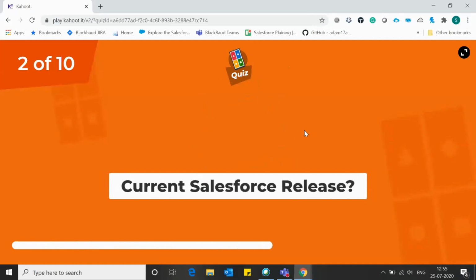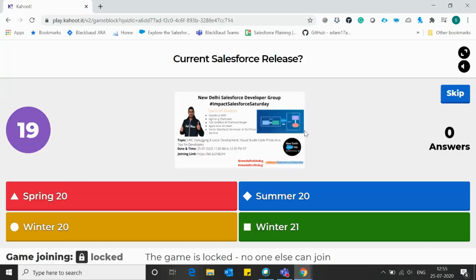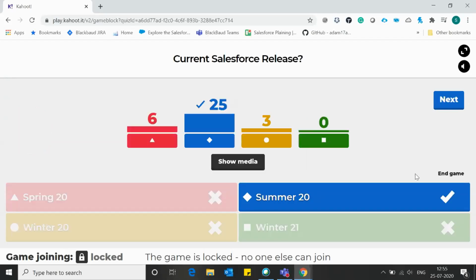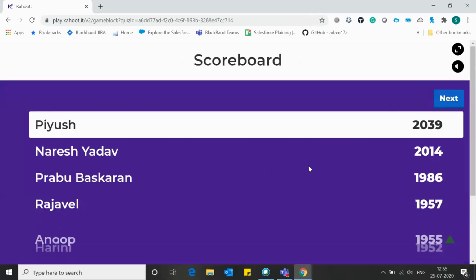Next question, current Salesforce release. I think it's a simple one. Everybody knows the answer to this question. Yeah, that's Summer 20. Again, Piyush is leading, Naresh and Prabhu are following.